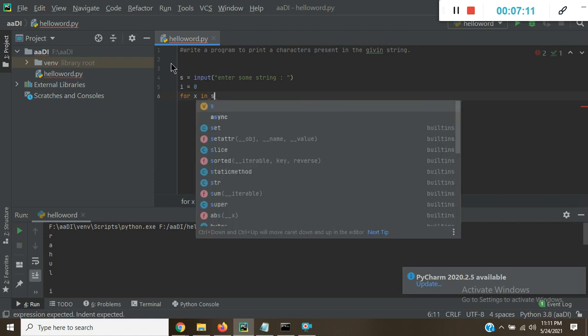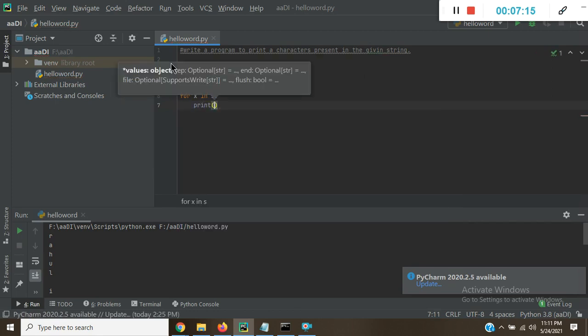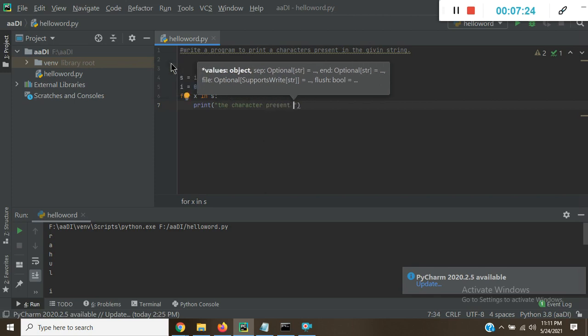And print the character we have provided as input: the character present at index i is this.